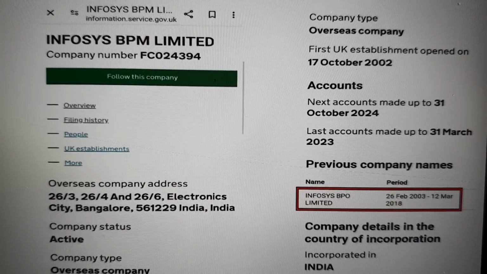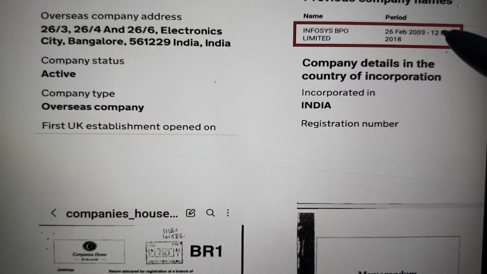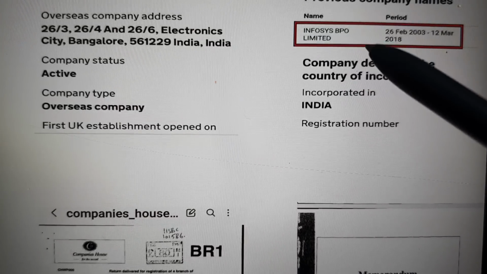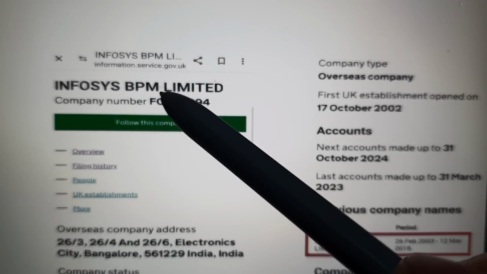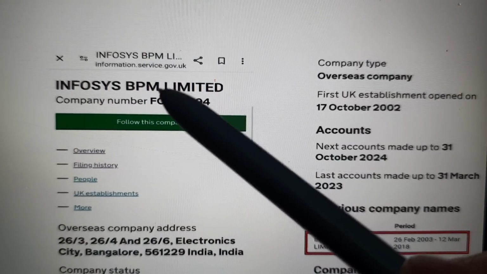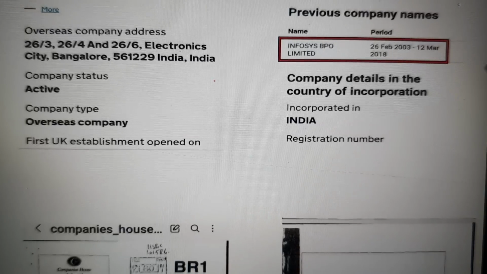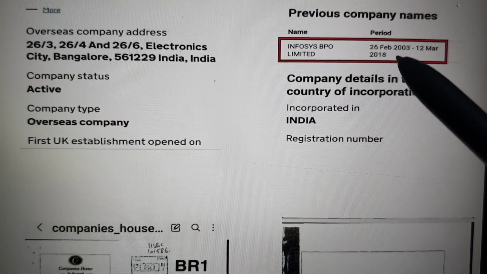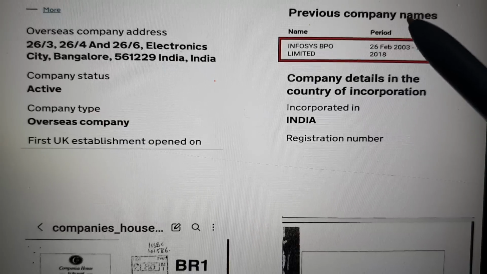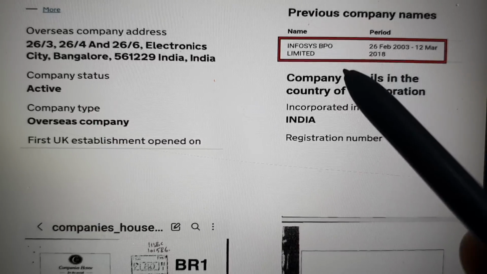Okay, so if we scroll down on this one, you'll see that this had a previous company name in 2003, which is when it was incorporated as Infosys BPO Limited. So all they've done is change one letter, Infosys BPM Limited. Now, that's a classic method of removing liability and accountability for any, for example, tax evasion or criminally obtained money through the companies. I'm not saying that's happened with this company.